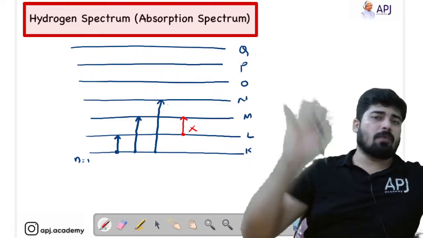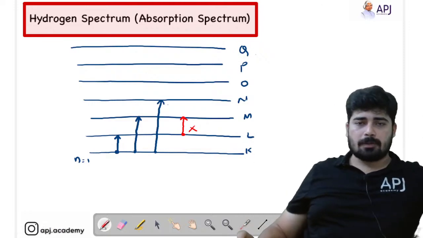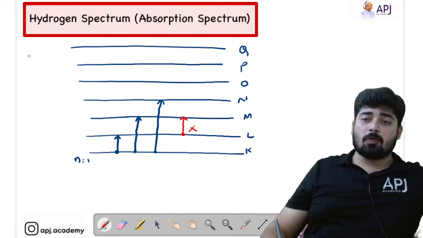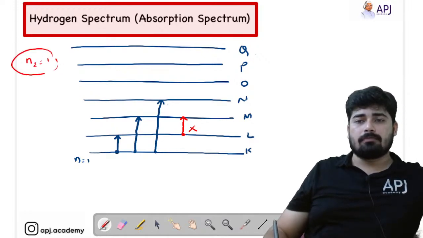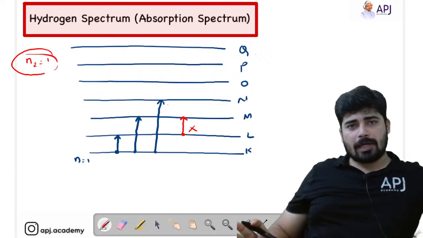1 to 5 is possible, 1 to 6 is possible. That is considered as the absorption spectrum. So whenever the absorption spectrum is given, one thing is clear: N1 will always be equal to 1. That's fixed. Hope that is clear.